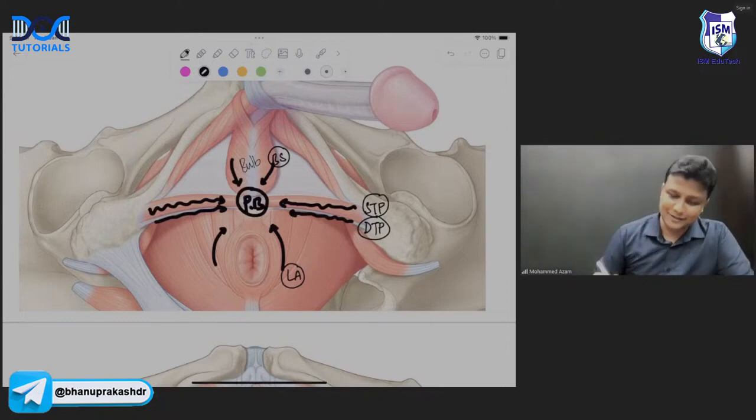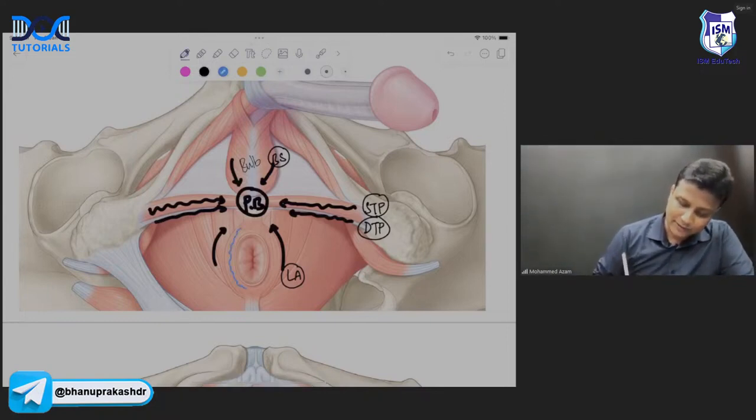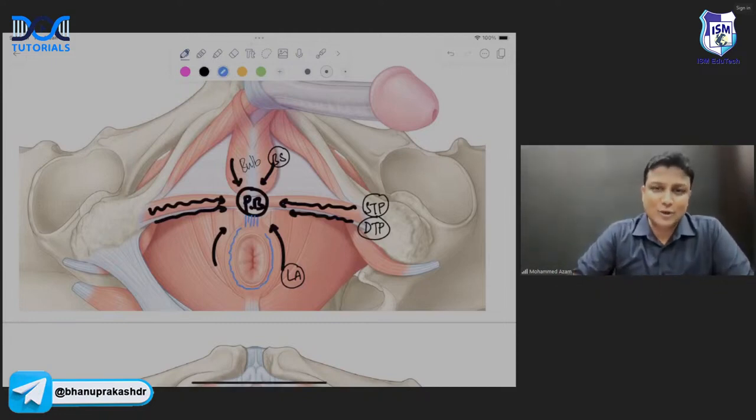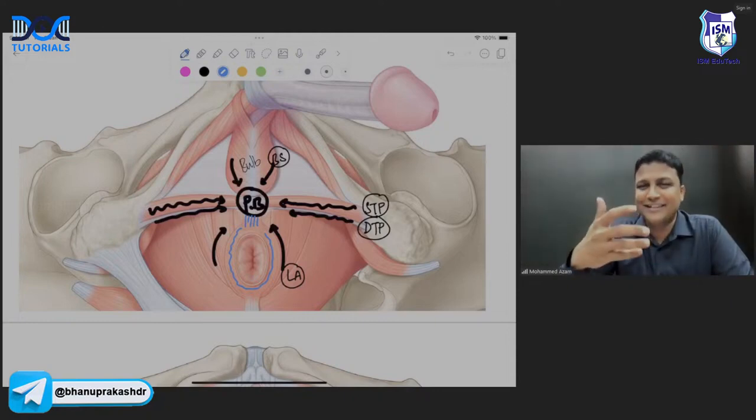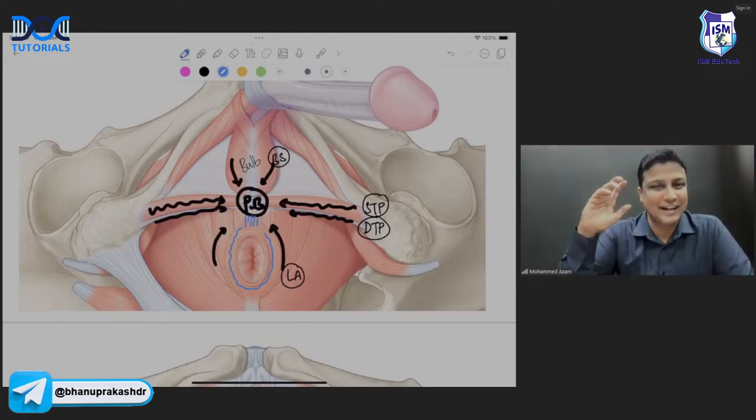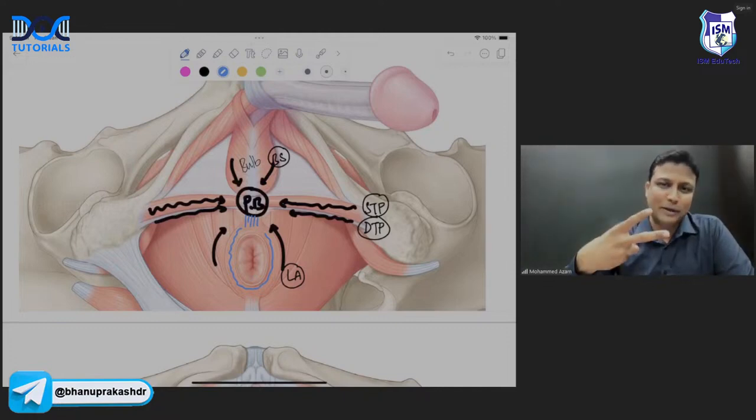Now, what are the 2 unpaired muscles? Number 1, are you all able to see this one here, sir? The external anal sphincter. That is also meeting at the perineal body, sir. So that is one unpaired muscle. And the last unpaired muscle is present inside, sir. That is the longitudinal muscle of the anal canal. That is unpaired, sir. So in total, 10 muscles are going to meet at the perineal body, and that is made easy in our session here. There will be 4 paired muscles and 2 unpaired muscles. Easy to remember, sir. Did you remember it? Are you done, sir?